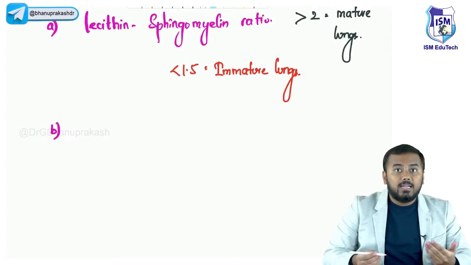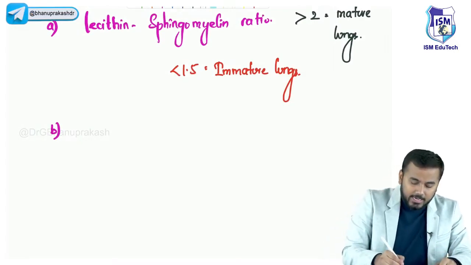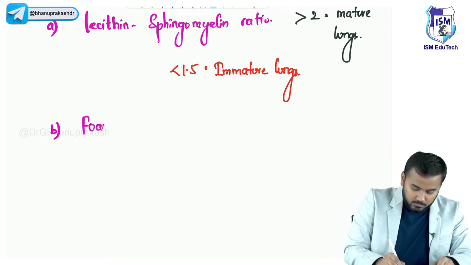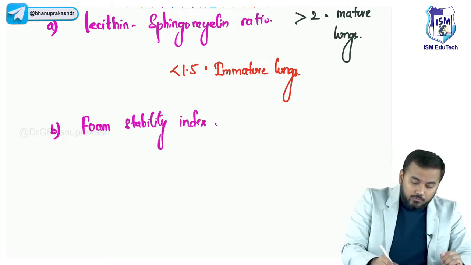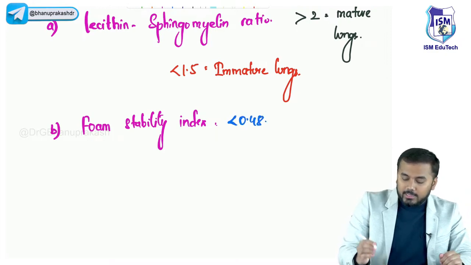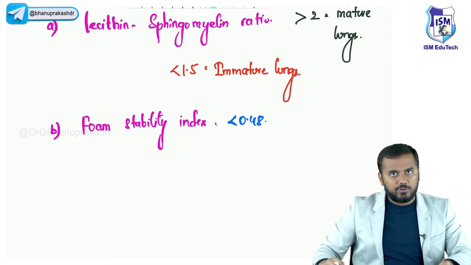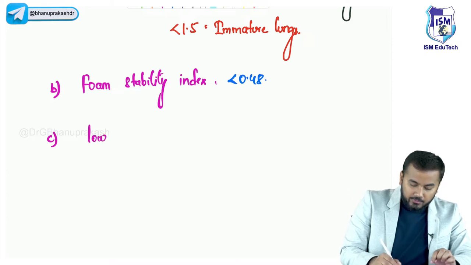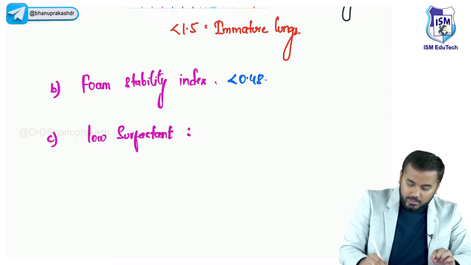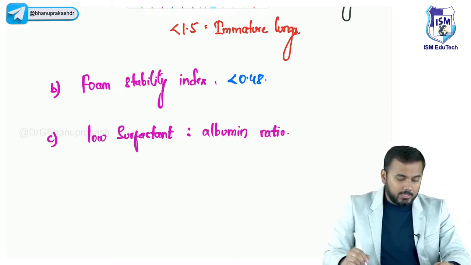So this experiment, whatever I have done, is called the foam stability index. How stable is the foam, right? Foam stability index. Okay? The foam stability index should always be high. If the foam stability index is less than 0.48, then it is suggestive of what? It is suggestive of respiratory distress syndrome, right? And the final important thing is I do a ratio between the surfactant and albumin. In this patient, I will find a low surfactant albumin ratio.